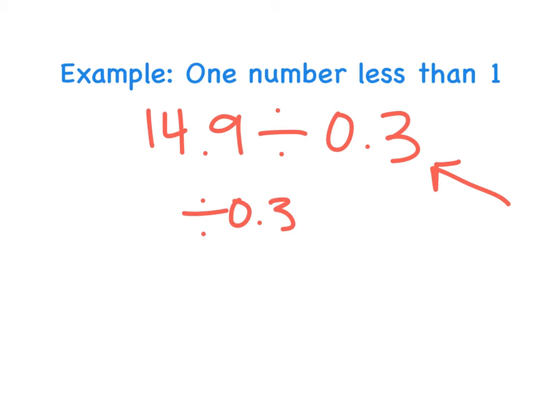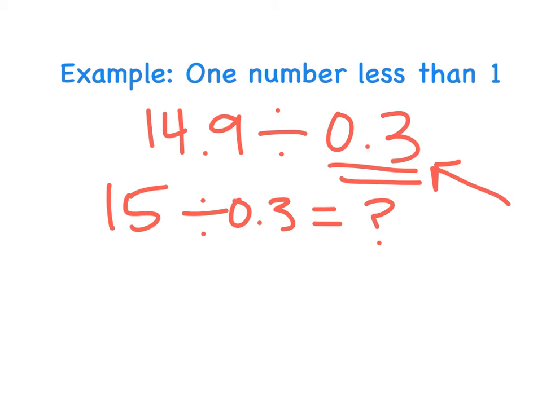I'm good at my 3's facts. Maybe you are too, so you might want to keep that the same. And I know that 3 goes into 15, so I'm going to choose that for my dividend. Now, whenever you have a number less than 1 as your second number, your divisor, think backwards and think about it like multiplication.